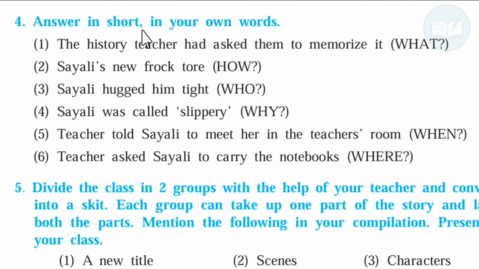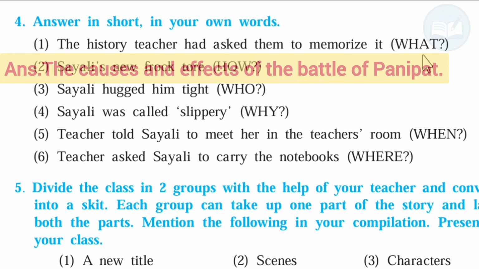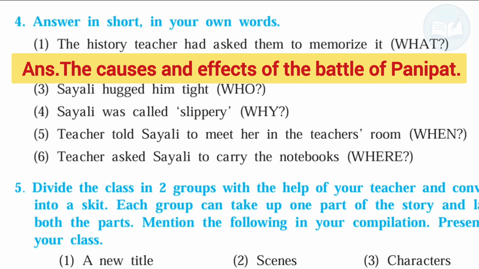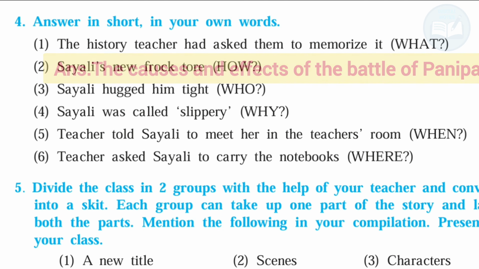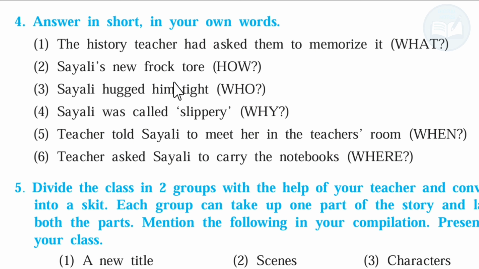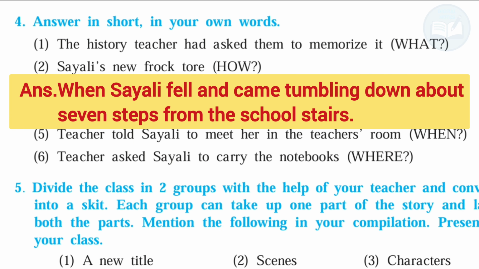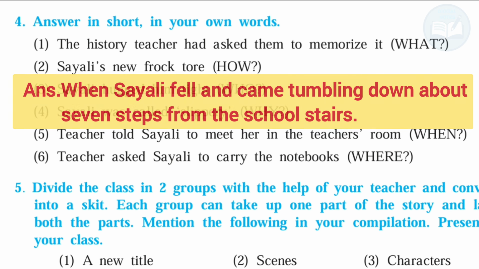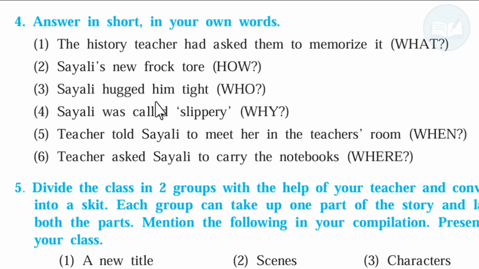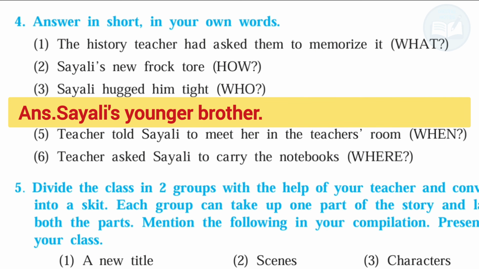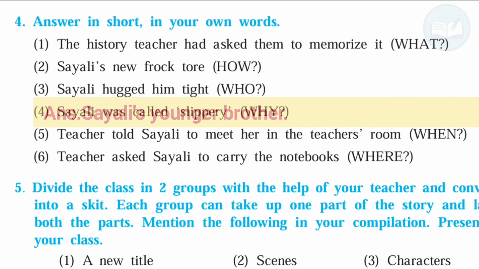Fourth question. Answer in short in your own words. First question. The history teacher had asked them to memorize it. What? Answer. The causes and effects of the Battle of Panipat. Second question. Silas' new frock tore. How? Answer. When Silas fell and came tumbling down about the 7 steps from the school stairs. Next. Silas hugged him tight. Who? Answer. Silas' younger brother.